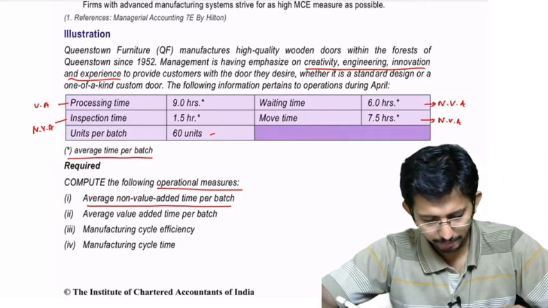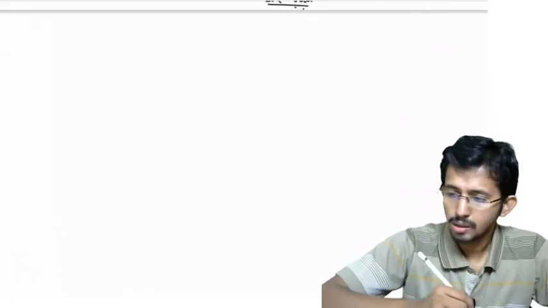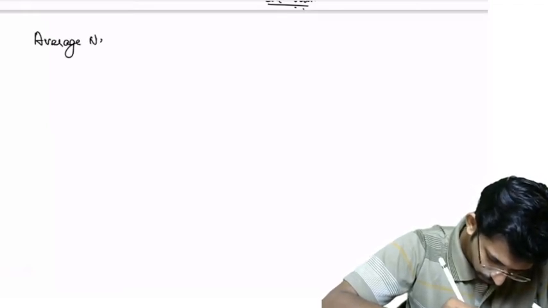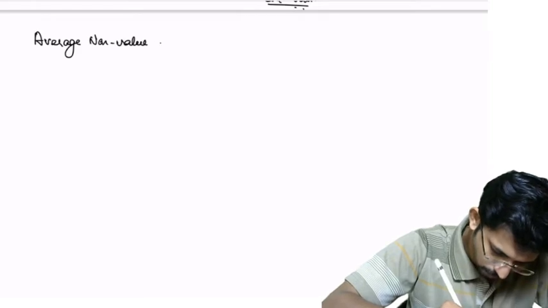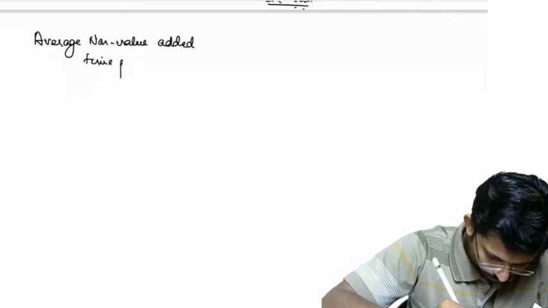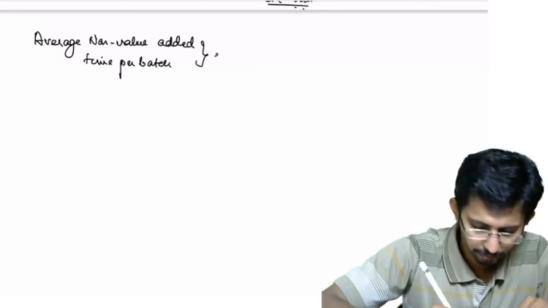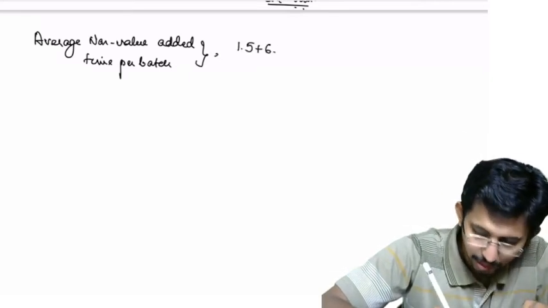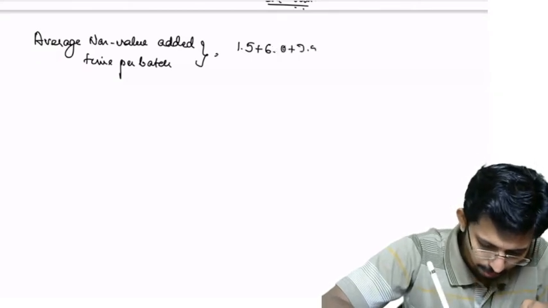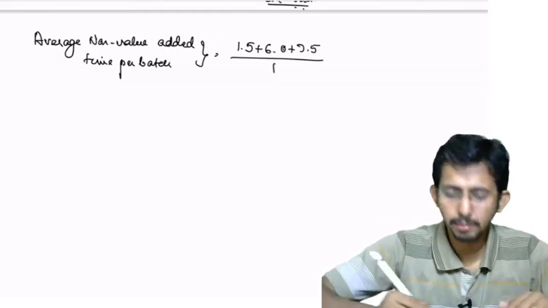Average non-value added time per batch is equal to 1.5 plus 6 plus 7.5 divided by 1, because it is time per batch.